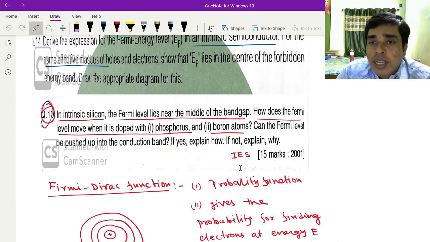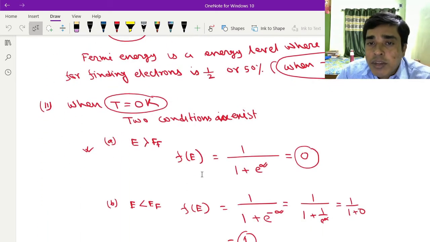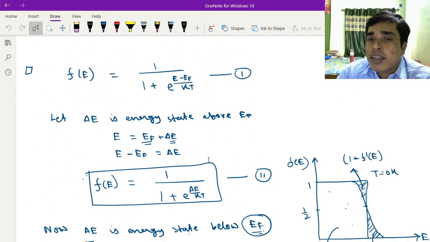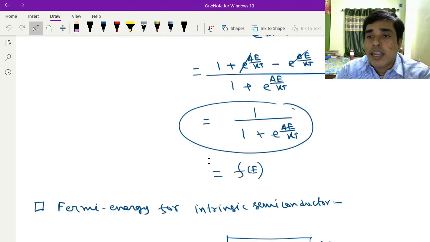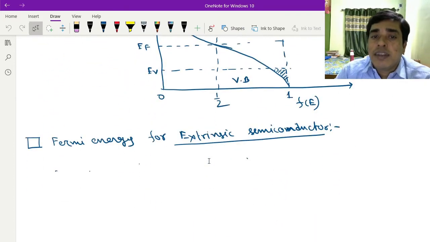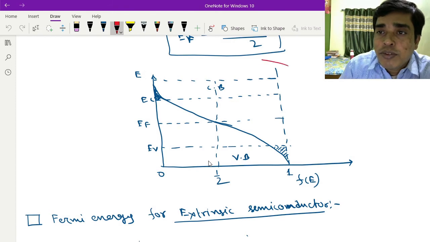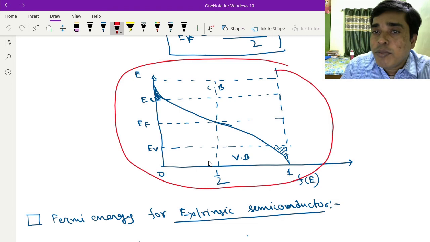Okay. So in this lecture, I have completed the Fermi-Dirac function. What is the Fermi-Dirac function? What is the significance of the Fermi-Dirac function? And second, I have discussed the Fermi energy level for intrinsic semiconductor. Now you have to know the Fermi energy for extrinsic semiconductor. This portion is for Fermi energy for intrinsic semiconductor.